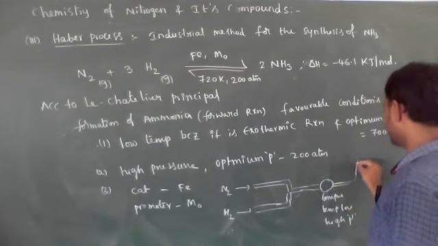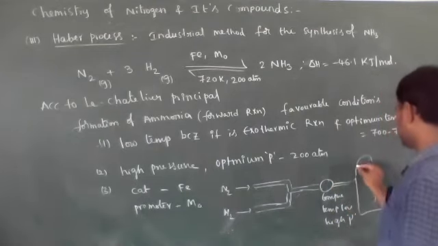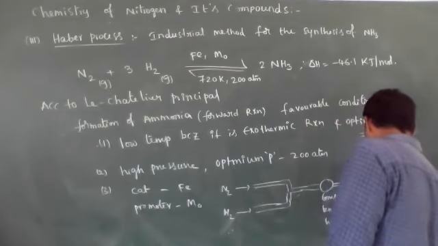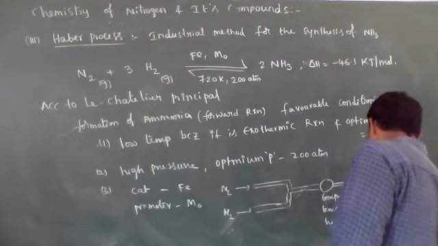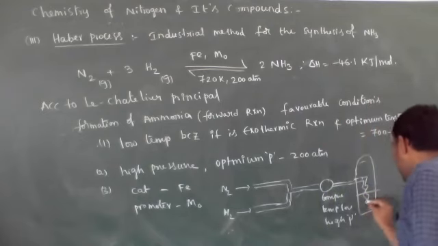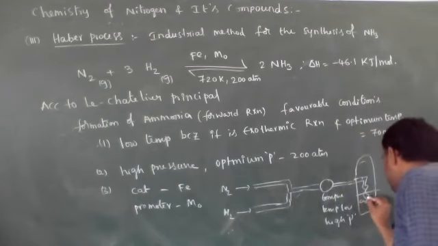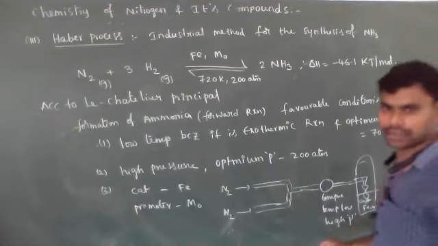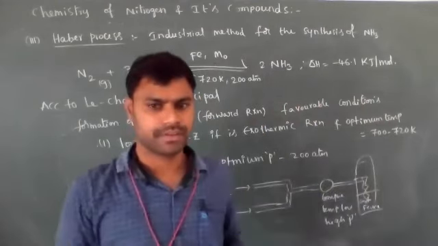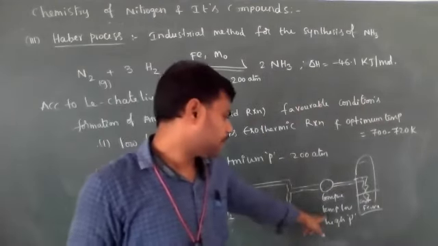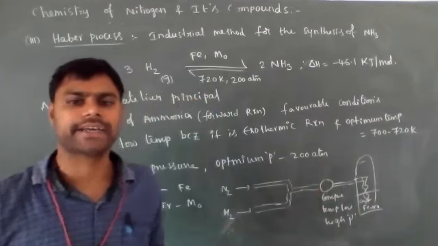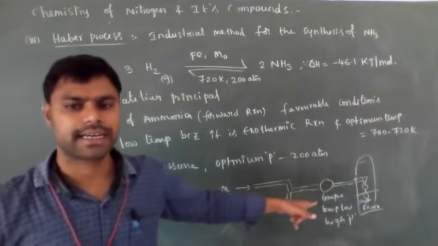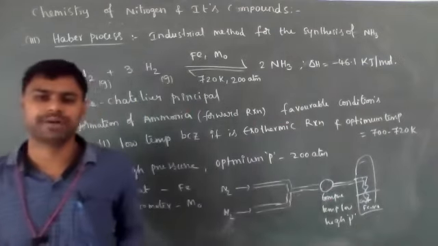From this compressor the gas is transferred through a cooling pipe, where the iron catalyst and molybdenum promoter are present. The compressor compresses the N2 and H2 gas and passes it to the reactant chamber, where the iron and molybdenum catalyst are.